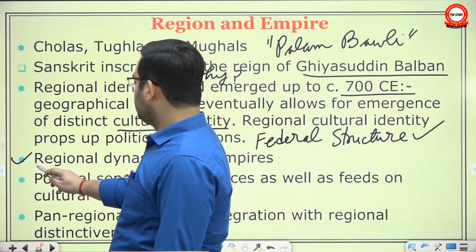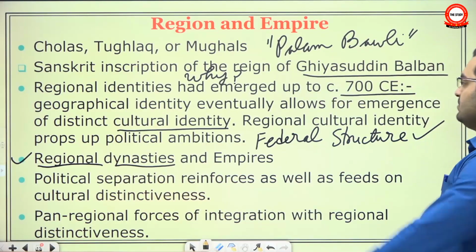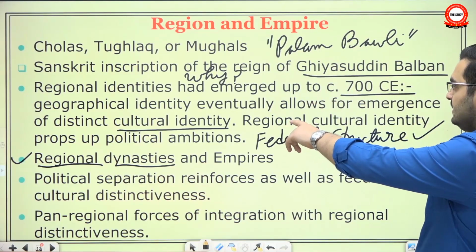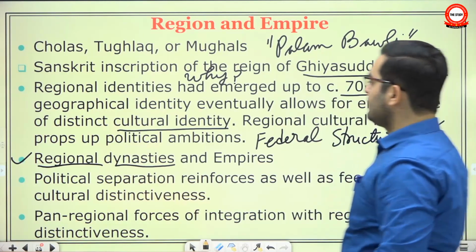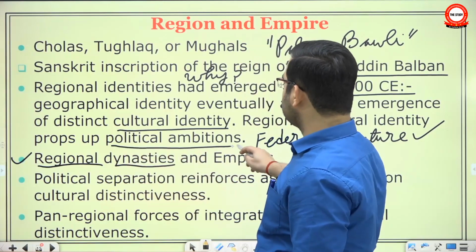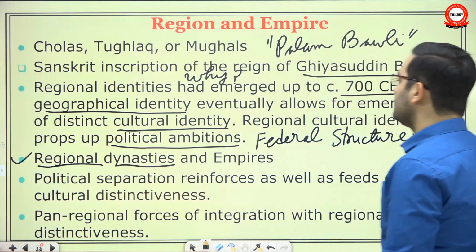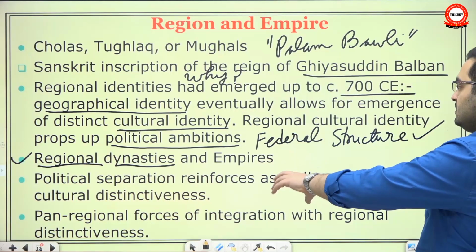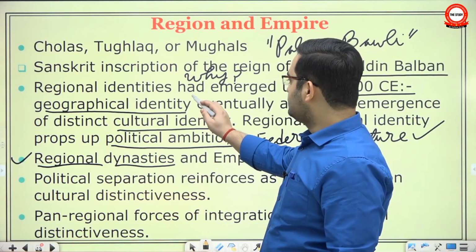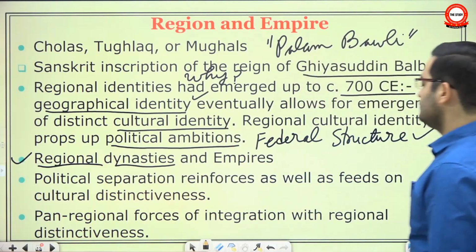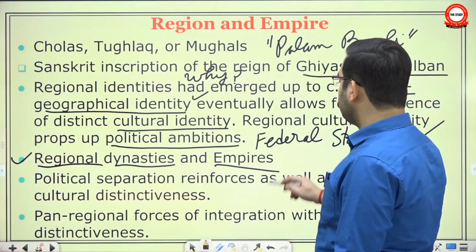So the early medieval period has this unique feature of regional dynasties. Why? Because now geographical identity had turned into cultural identity, and it was now fueling political ambitions, that local states based on local cultural identity were trying to establish a local dynasty based on local geography. So regional dynasties were a feature of it, but at the same time there were empires as well.